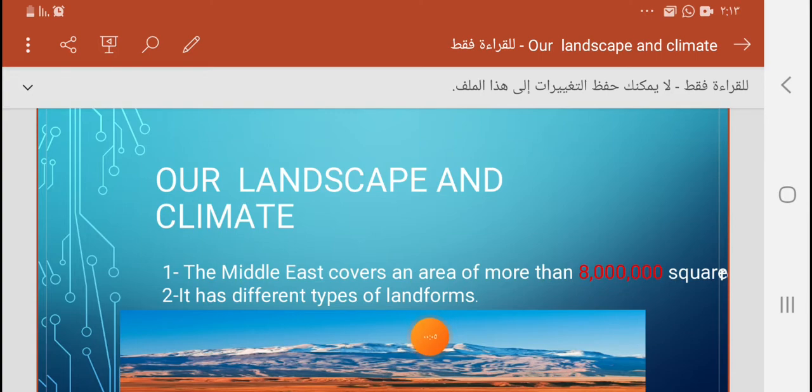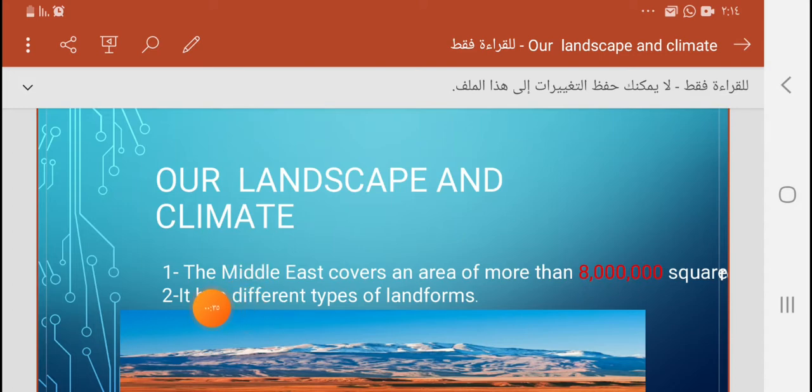Inshallah, today I'm going to explain the most important points in lesson 3, our landscape and the climate. All the information in this presentation is the information that you will be asked about, or needed in any quiz or any final exam. But the details that you have in the book are to enrich your knowledge more and to get more details, but these are the most important and I want you to focus on this information.